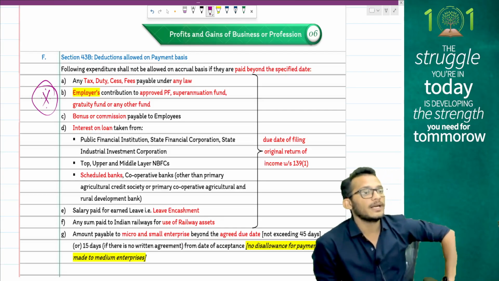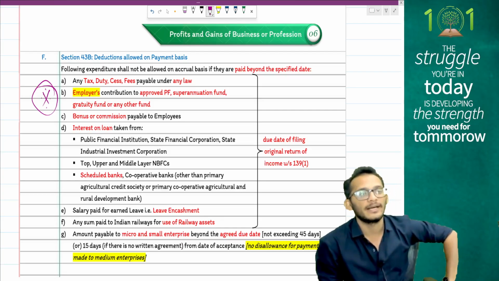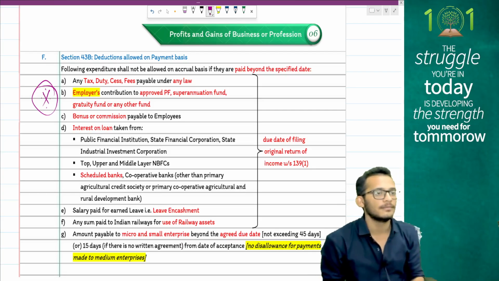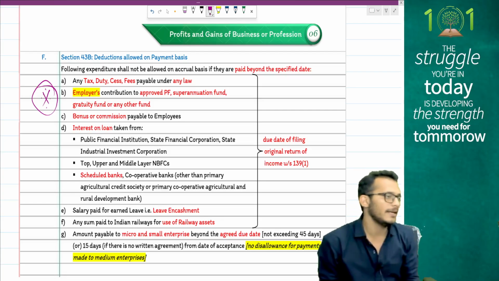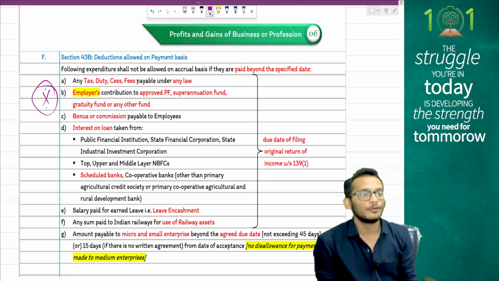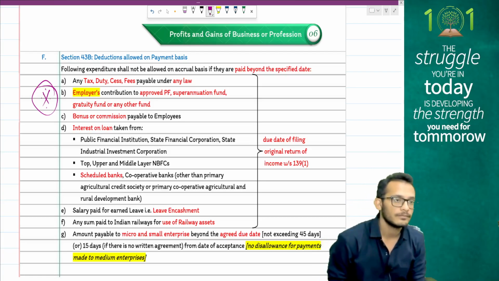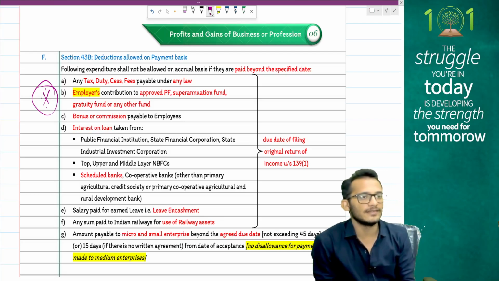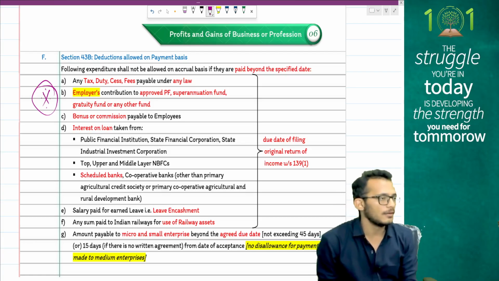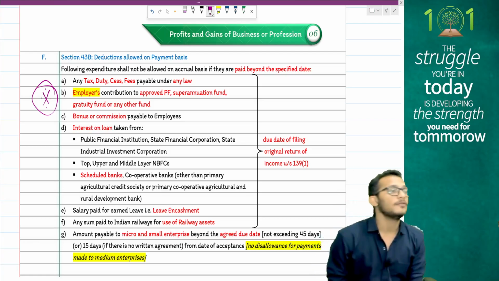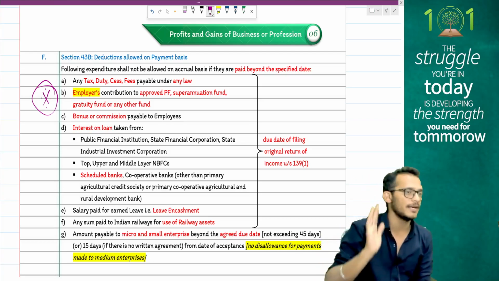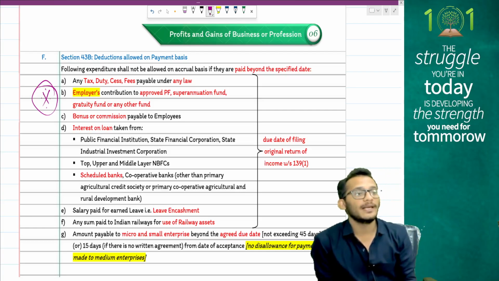If you are going to make a payment to MSME, correct? No, it is only MS. Any payments made to micro and small enterprises should be paid on or before 45 days if there is a written contract, or 15 days if there is no written contract. If the contract itself mentions a day lower than 45 or 15, then you will take the lower date. You should make the payments by these dates.